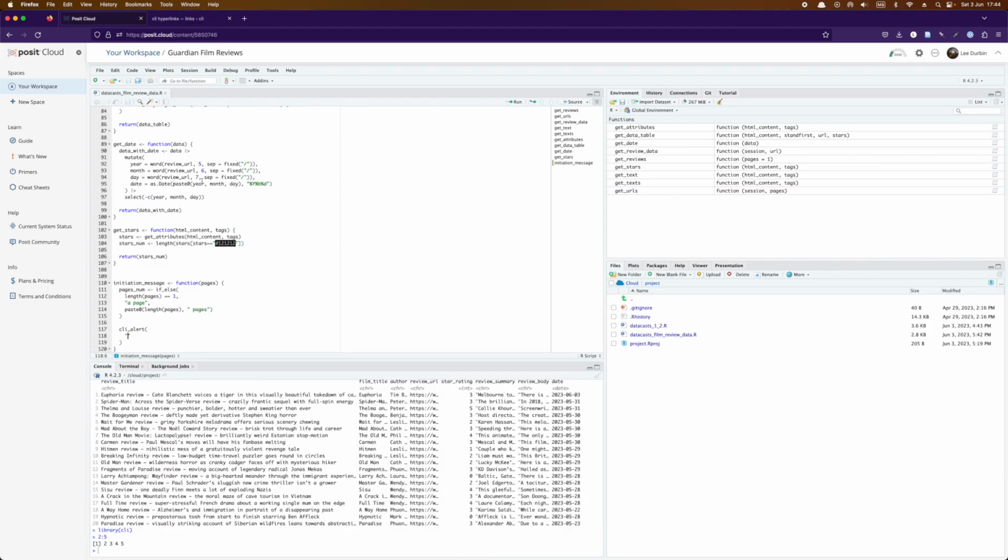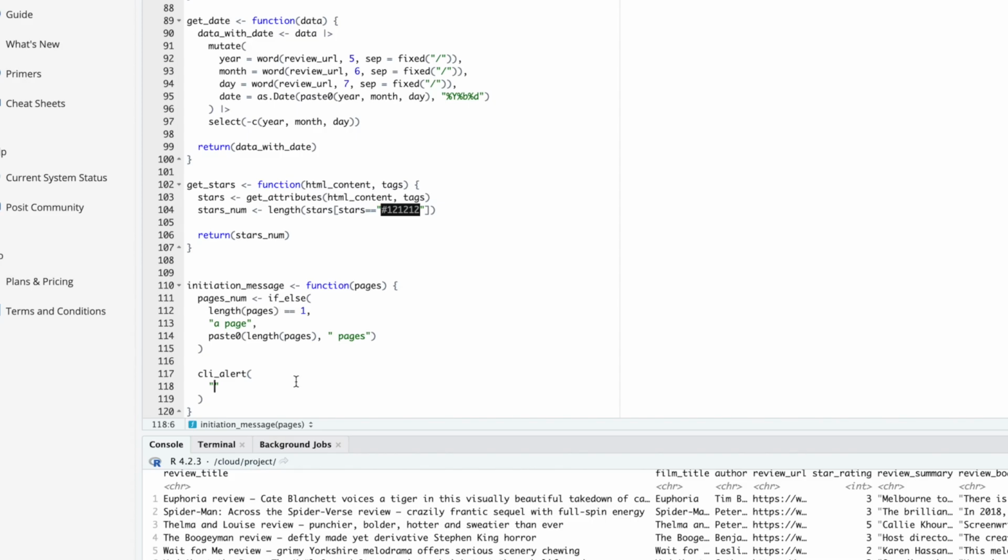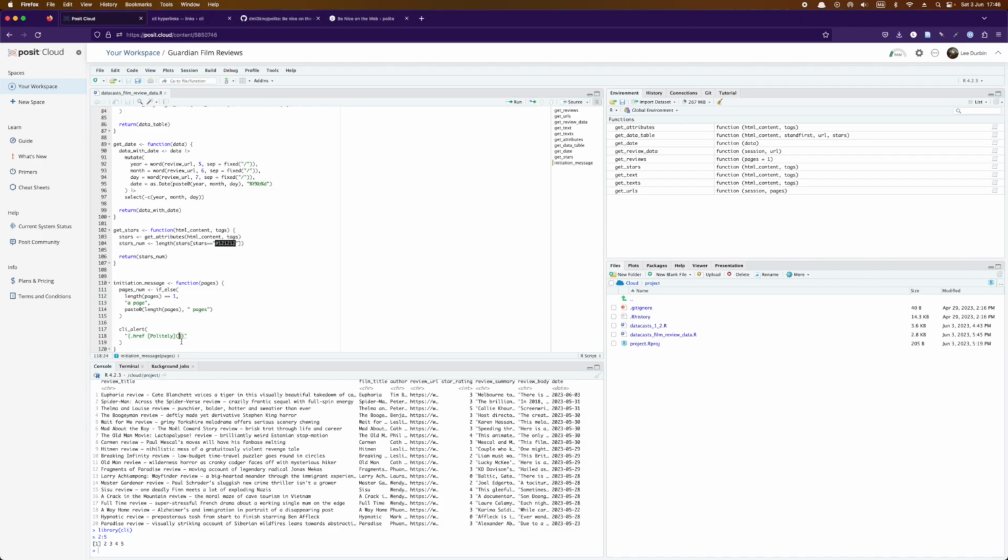So if I come back to Posit Cloud, the first thing I'm going to do is link to the Politely website. I'm going to use that same style that we saw there on the CLI help page. So we're going to pass .href, and then I'm going to say "politely downloading". So that's going to be the text. And then I want to add the URL to the polite package.